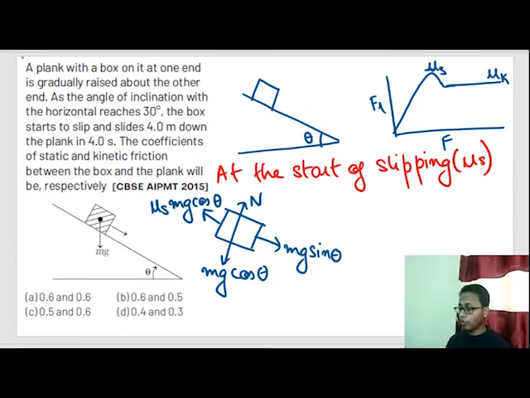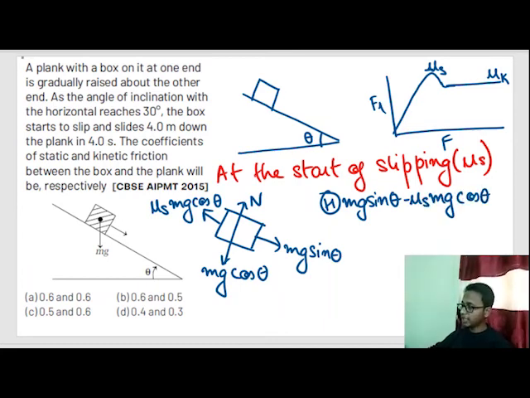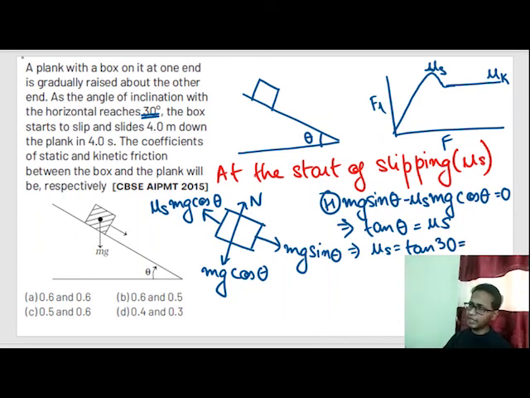Now when the block starts moving, we can easily say mg sin theta minus mu s mg cos theta is equal to 0, or tan theta is equal to mu s, and theta is given as 30 degrees. So tan 30 is equal to mu s, and tan 30 is 1 by root 3, which is around 0.577.